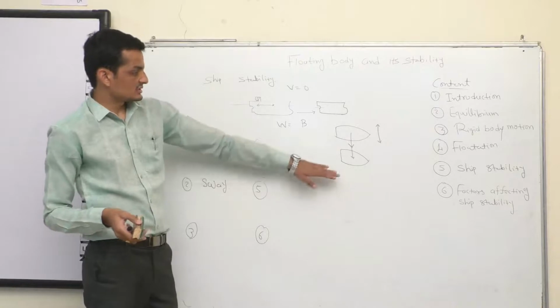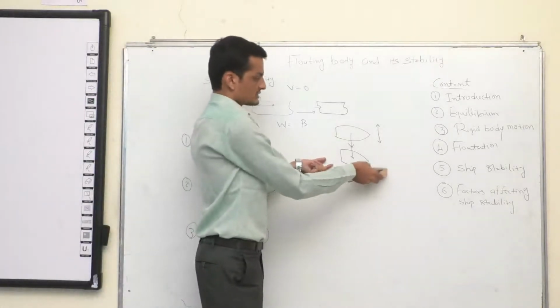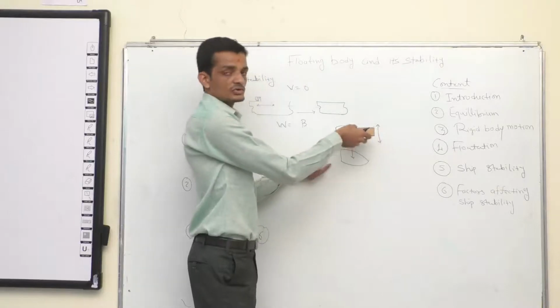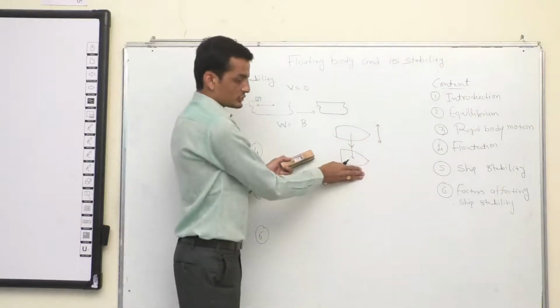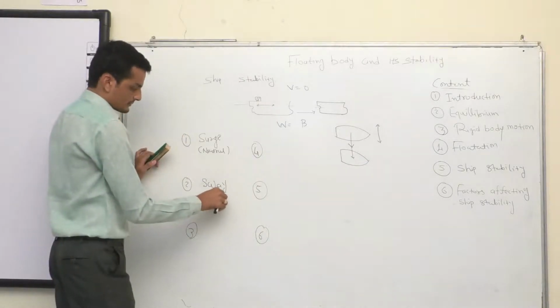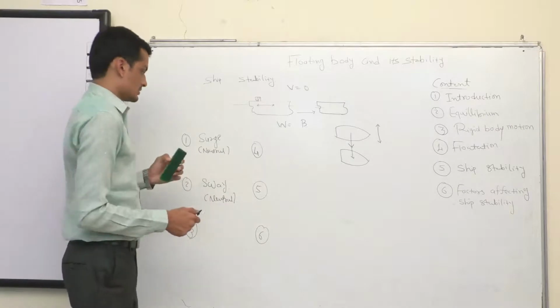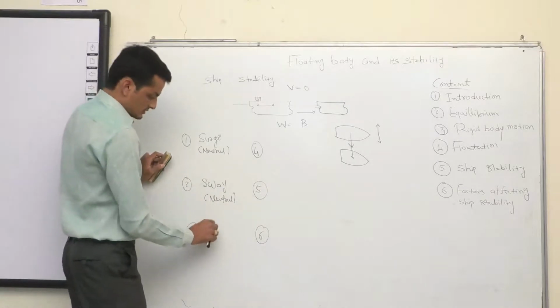There is no external force or internal force which can bring the ship back to its initial position. So it will regain a new location and will remain there. That's what we also call neutral equilibrium.